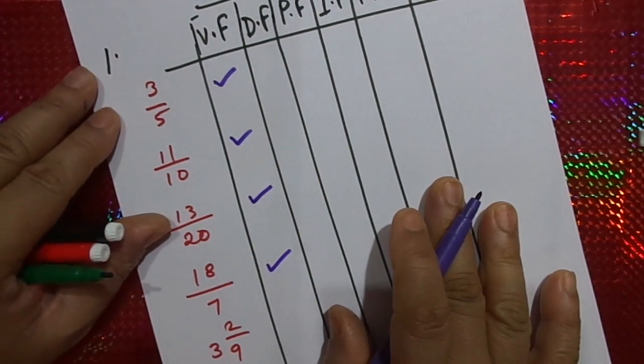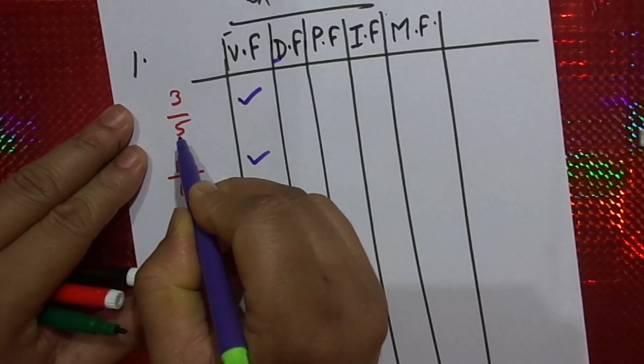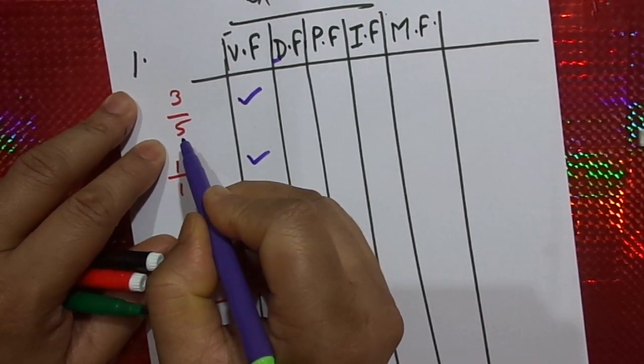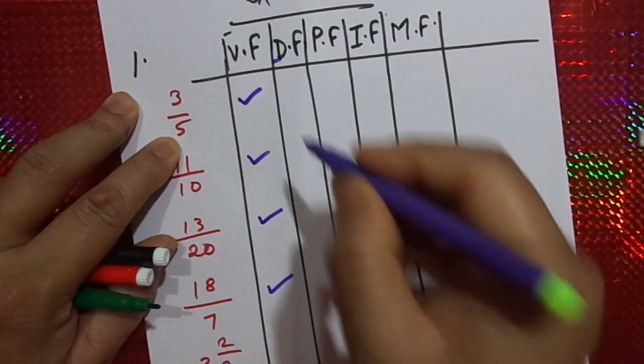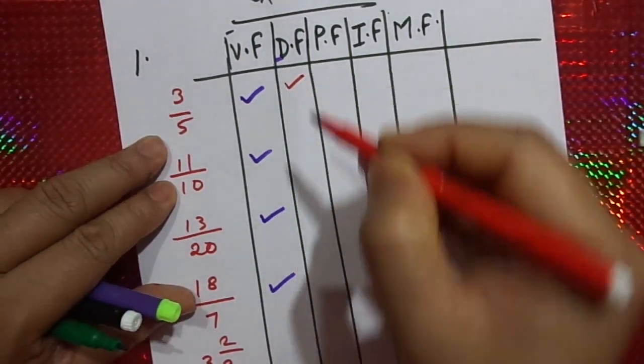Then we have decimal fraction. As I said, in a decimal fraction, the denominator should be in multiples of 2, 5 or 10. Therefore, this is also a decimal fraction.